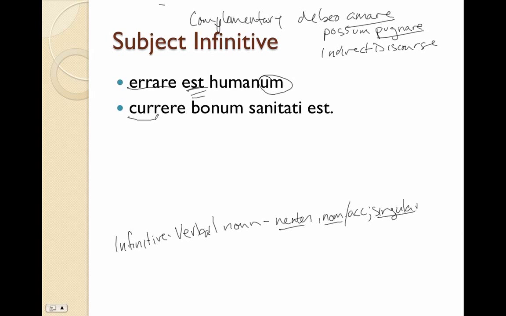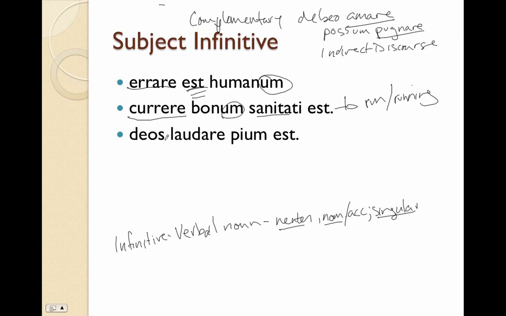Currere bonum sanitati est. So here's our subject infinitive, currere, to run, running. Right? So here, I know usually people are told, translate the infinitive as to blank, to run. But in this case, running is a perfectly good translation. So running is good, bonum, again, neuter, singular nominative. Running is good, sanitati, dative, for health. So running is good. To run is good.